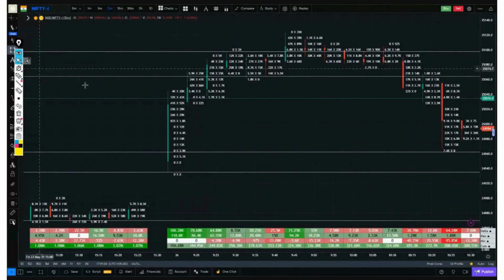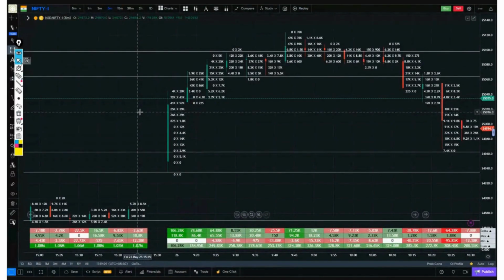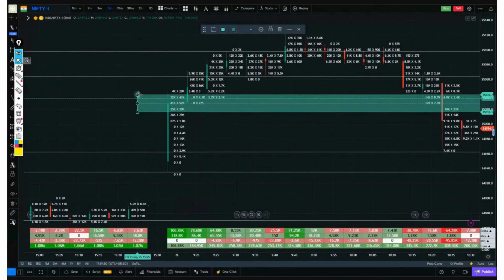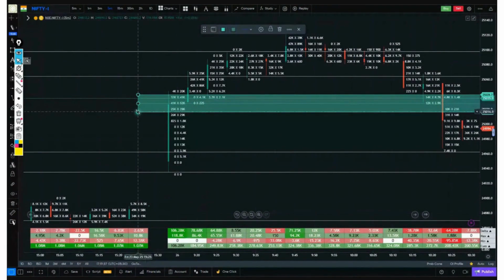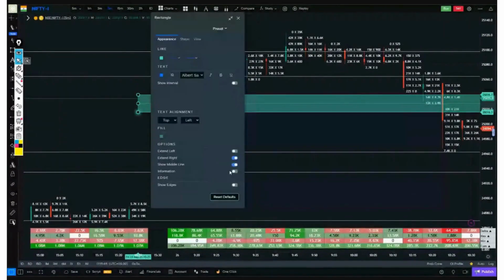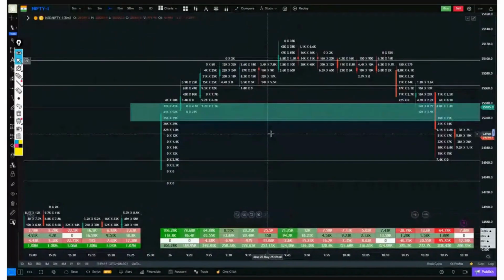We'll mark this very candle. By marking this candle, I mean we'll mark the buying zones of this candle. Whatever buying or selling activity will impact the market, we are marking only those zones. So just like we marked this candle, we marked the buying zones of the first candle.